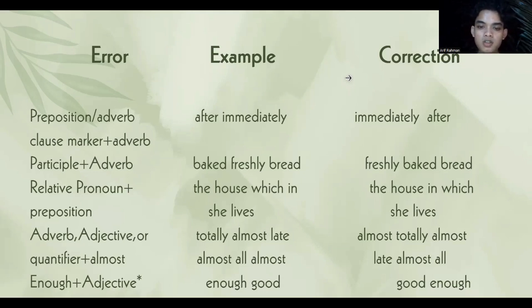The example is "the house which in she lives", and the correction is "the house in which she lives". And then errors in adverb, adjective, or quantifier plus almost. For example, "totally almost", "late almost", and "all almost". And the correction is "almost totally", "almost late", and "almost all". And enough plus adjective. For example, "enough good", and the correction is "good enough".